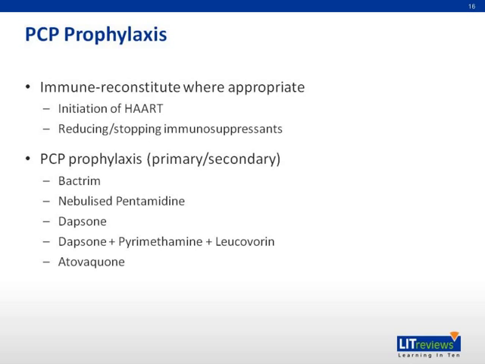For primary or secondary PCP prophylaxis, the antimicrobial agents which you could use include Bactrim, which by far is the most common. If they can't tolerate Bactrim because of drug allergies, rashes, consider the use of other agents. You could use either nebulized pentamidine, Dapsone, or Dapsone with pyrimethamine and leucovorin in patients with HIV, and this would protect against toxoplasmosis as well, or the use of atovaquone. For the HIV patients, stop prophylaxis when the CD4 count is more than 200 for more than 3 months consecutively.